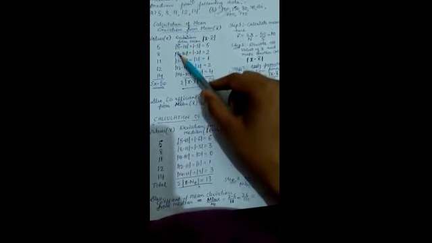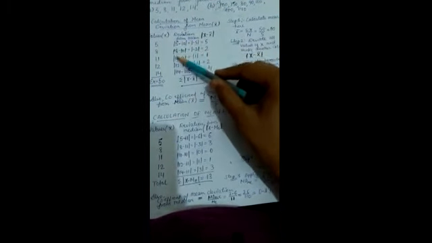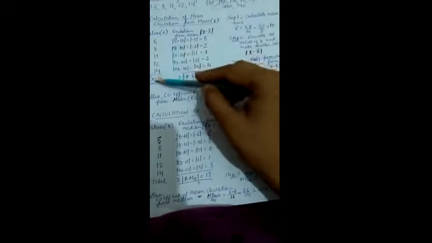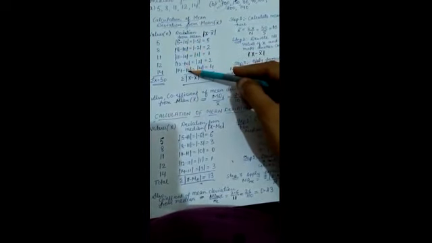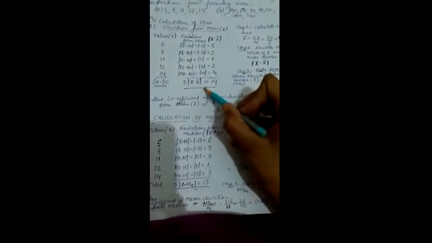These are the x values, 5, 8, 11, 12 and 14, and this 10 all over is your mean value. You will subtract and get the answers minus 5, minus 2, 1, 2, 4. These negative signs will be ignored. So the final answers are 5, 2, 1, 2, 4. Here you have to total all these: 5 plus 2 is 7, 7 plus 1 is 8, 8 plus 2 is 10, 10 plus 4 is 14. This total you will do.